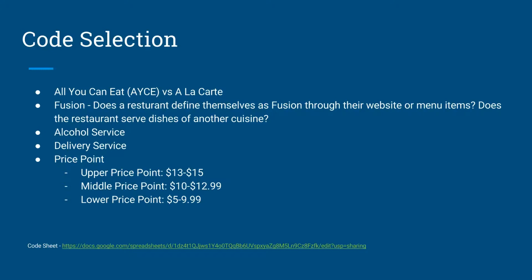Our first code that we selected was all you can eat versus a la carte. This is basically the type of service a restaurant offers. We then looked at tags, but in the context of our research, we determined that tags were ways restaurants define themselves based on specific words used on their website. For the context of our research, we chose three specific tags to look at: fusion, alcohol service, and delivery.